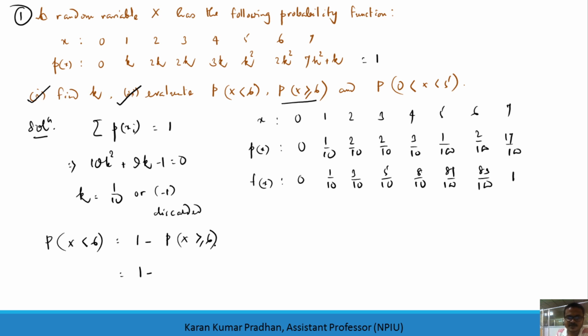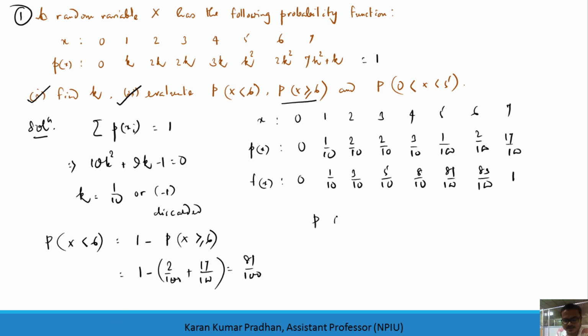So 1 minus the probability of x greater than or equal to 6, which is 2 by 100 plus 17 by 100, gives 81 by 100, and for this one it is 19 by 100.